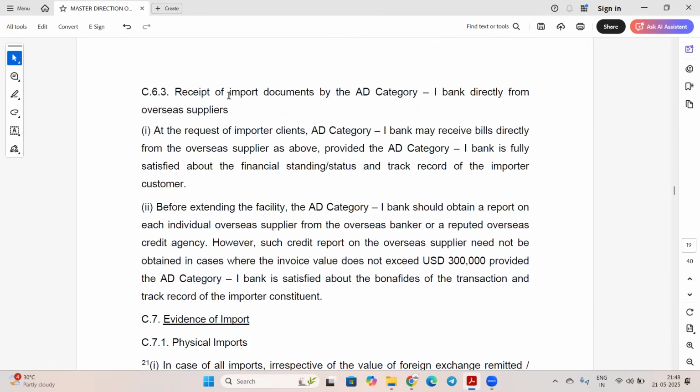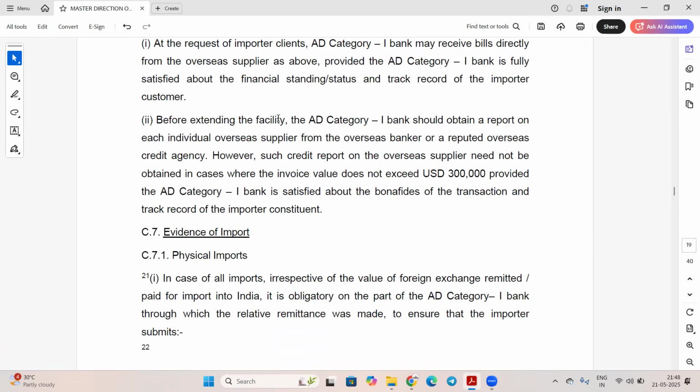Receipt of documents by AD category 1 bank directly from overseas supplier. At the request of the importer client, the bank may receive documents directly from the overseas supplier as above, provided the AD category bank is fully satisfied with the financial standing and status. The bank will receive and make the payment. Before extending the facility, the bank should obtain a report on each individual overseas supplier. That is called a credit report. As per RBI guideline, we have to take the credit report of the overseas supplier when we are making the payment or extending any loan. So credit report is required.